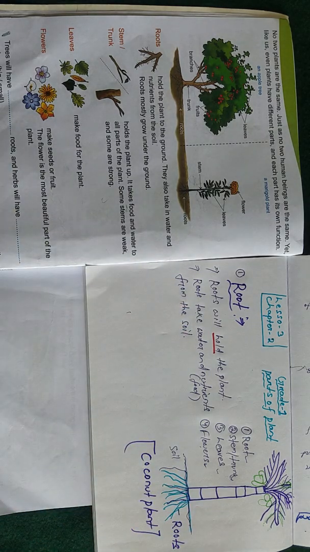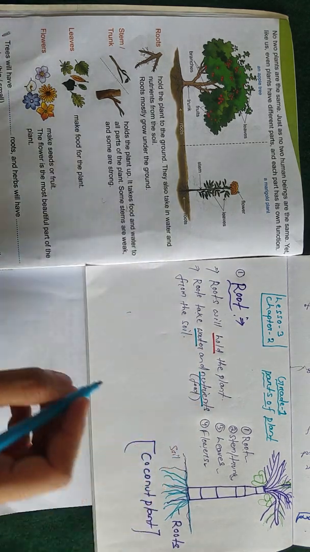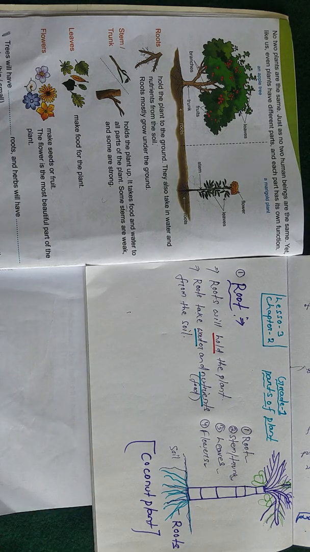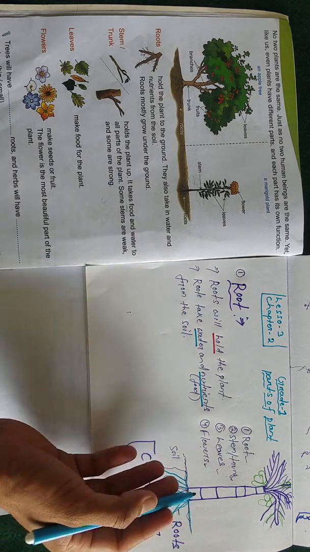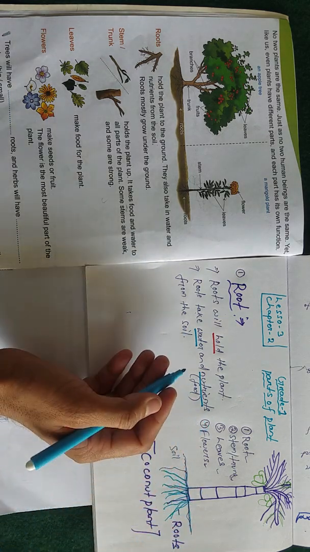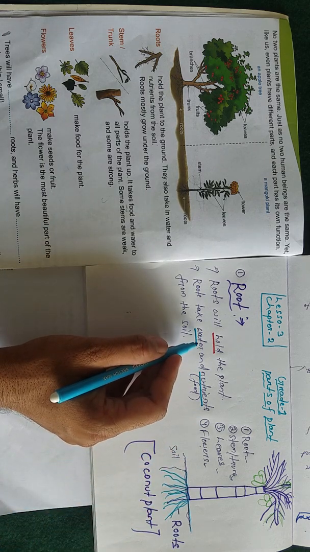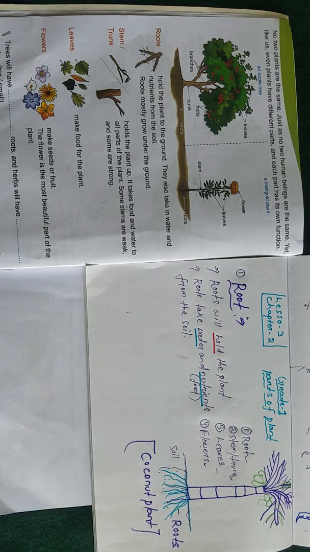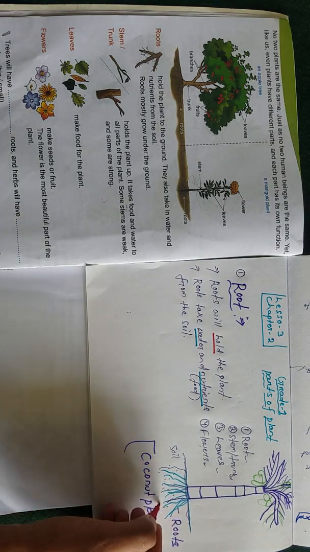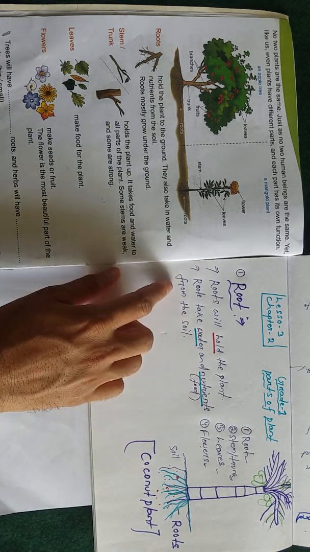It is very important. Just as we need water and different types of food every day, a plant also needs different types of food and water every day. So who will give it? The roots will absorb it. Inside the soil different types of food and water are there, and the roots take them.